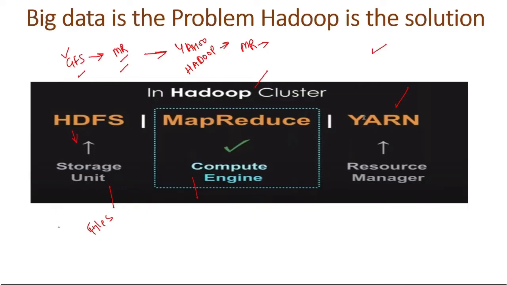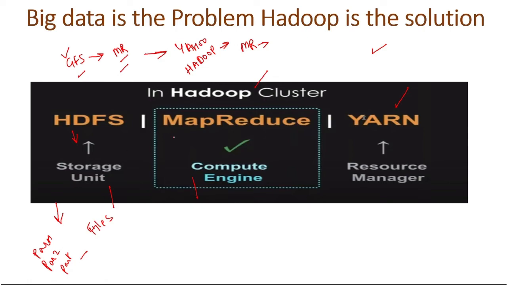It's a file system that provides high throughput access to different applications which are running in the cluster by just partitioning the data in many machines. So what it will do, it will just divide the data and it will store it into partitions such as part 1, part 2 and part 3, and many parts. It will depend upon the size of the data.